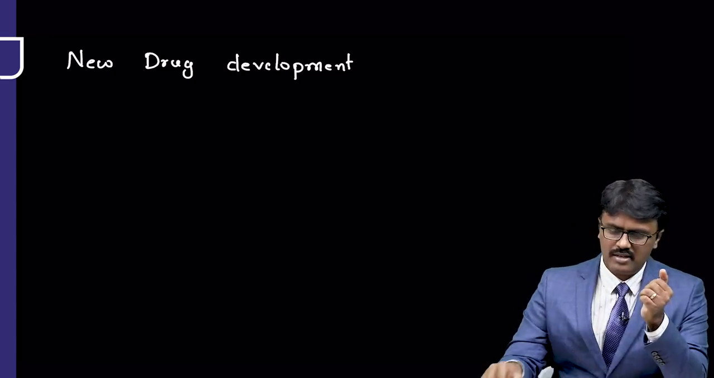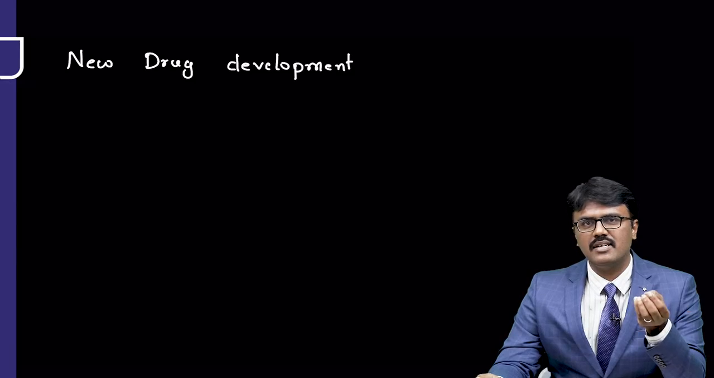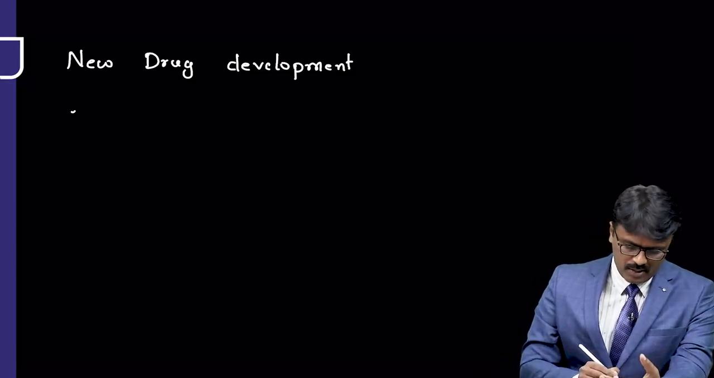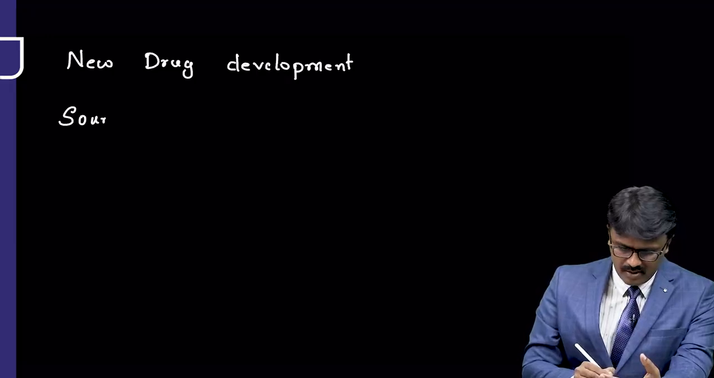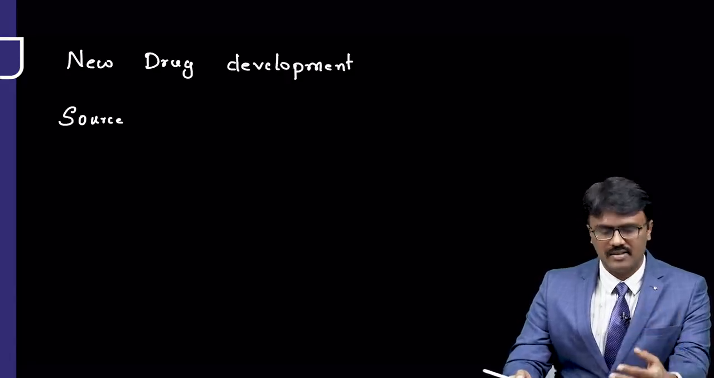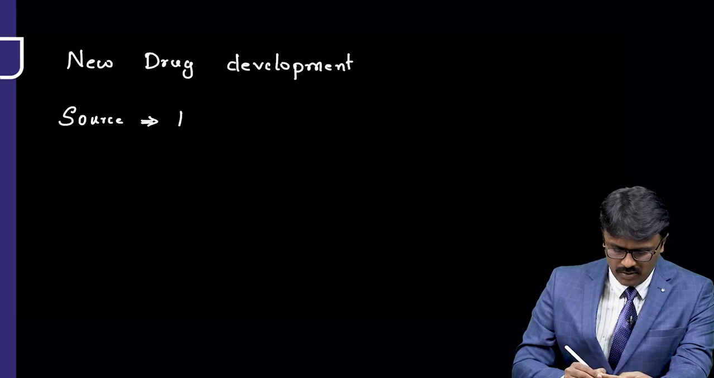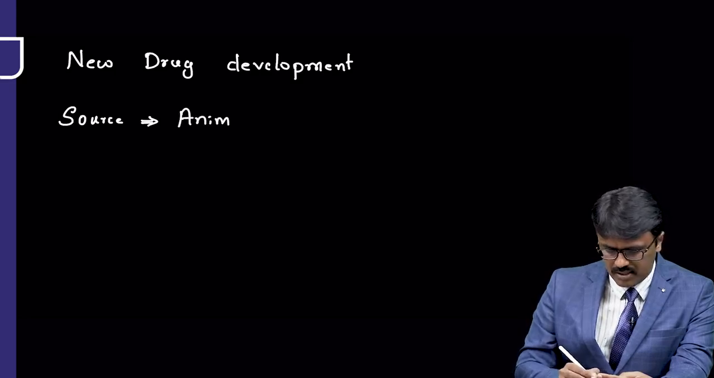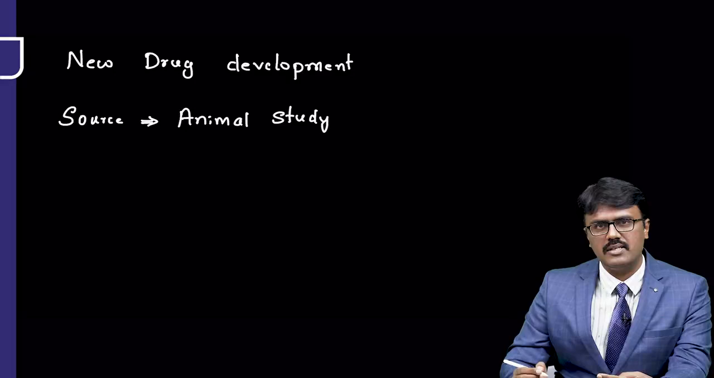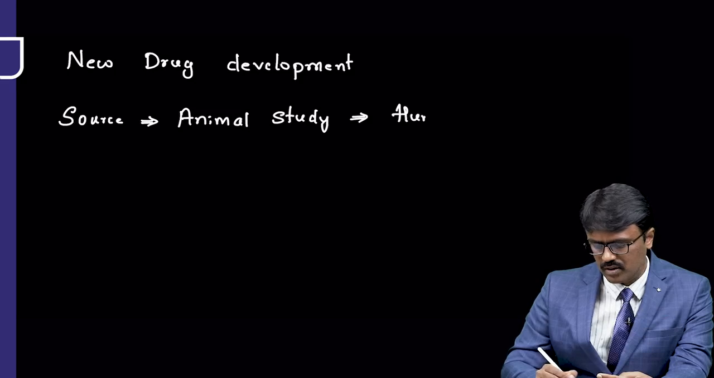First of all, to start a drug discovery or a new drug development, what do you want to find out? The first thing is to find out the source. So in new drug development, the first thing we need to do is find out the source of the drug. Once you get the drug, then what you are going to do is test it on animals. So we will do something called animal study. Once we are done with animal study, then we will check what happens in humans. So we do it on humans. That is called the human study.